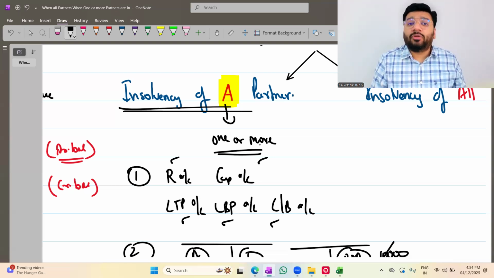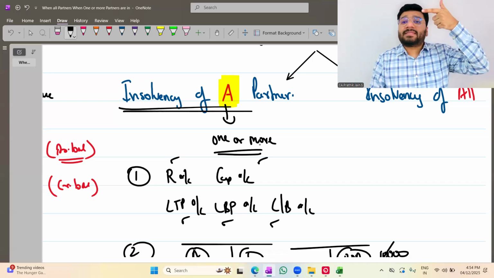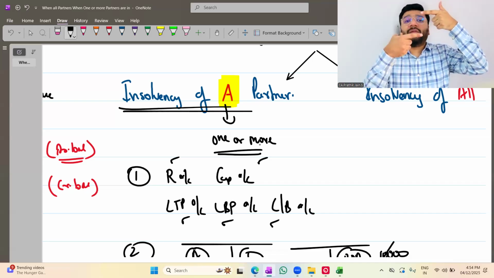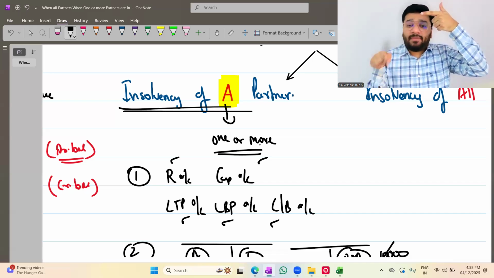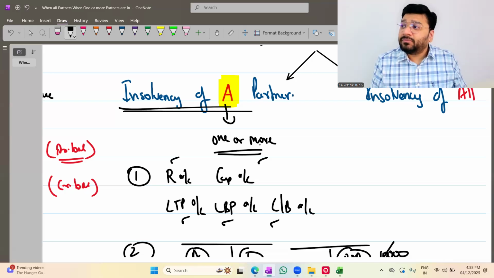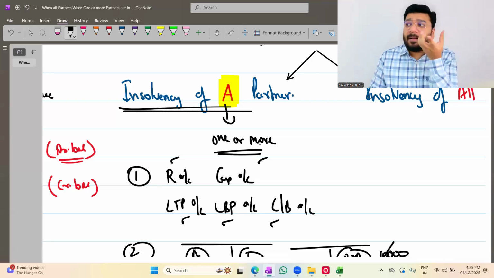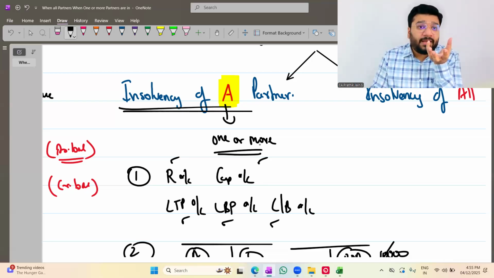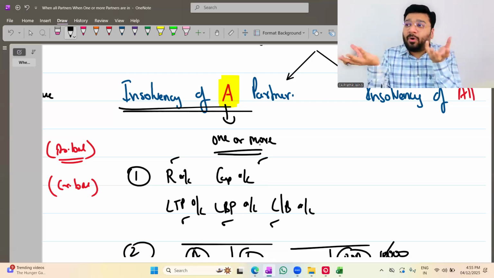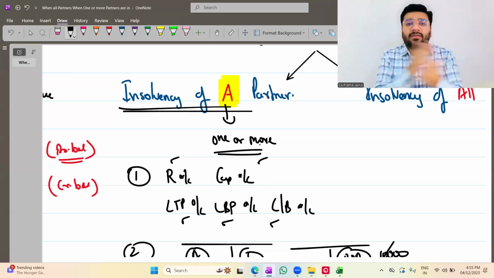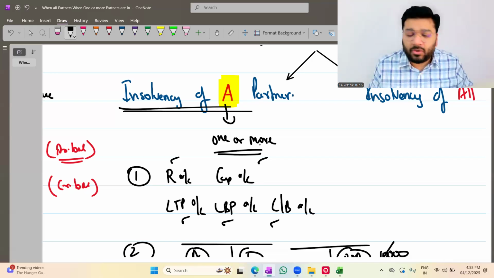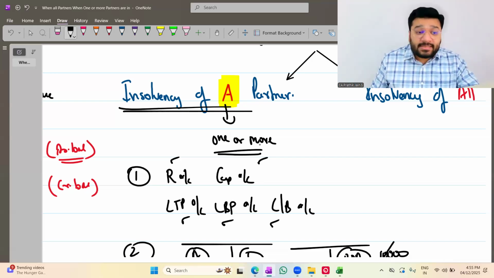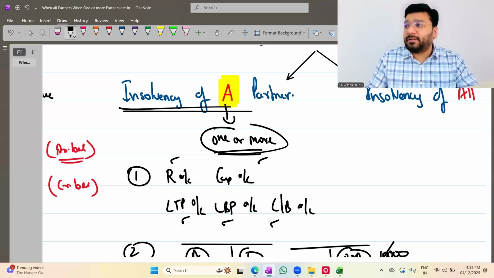Once you arrive at the deficiency ratio, transfer this on the head of solvent partners having credit balance. So what is the entry going to be? Solvent partners' capital account debit to insolvent partner. With that, the insolvent partner's ledger balance will become 0. Now at the end, whatever is the amount to be paid to the solvent partners and the cash balance, both will be the same amount. You make the payment, both the ledgers will crisscross and close automatically. Okay, not okay. This is in case of insolvency of one or more partners.